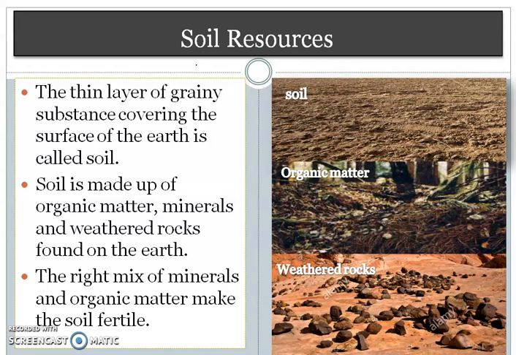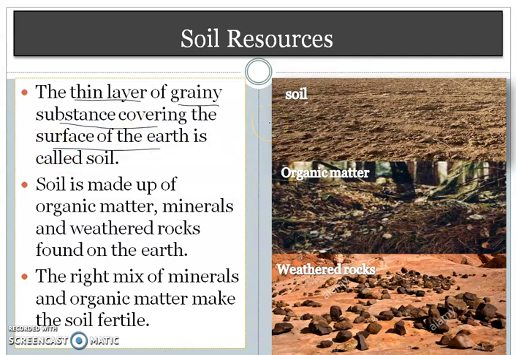We all know that growth of vegetation or crop production totally depends on soil, and soil is also home to a number of insects, reptiles and microorganisms. How can we define soil? Soil is the thin layer of grainy substance which covers the surface of the earth.